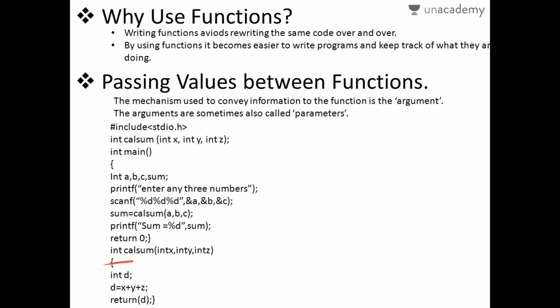I'm calling a function int call sum. This function does int values, I mean, d, adding all the x, y, z and returns the d value. That means whenever you return this value, that will again go to this int x, y and z. These int x, y, z values are occupied here. This is how you pass a value into any kind of function.